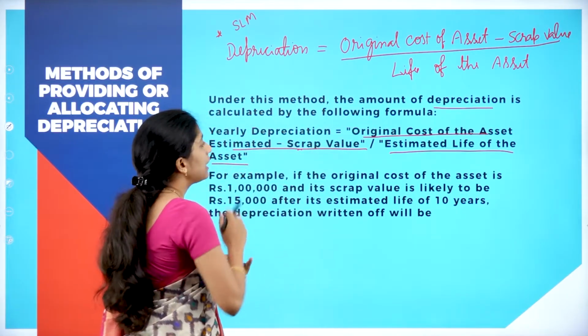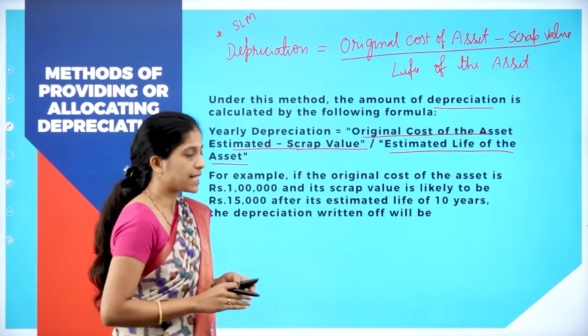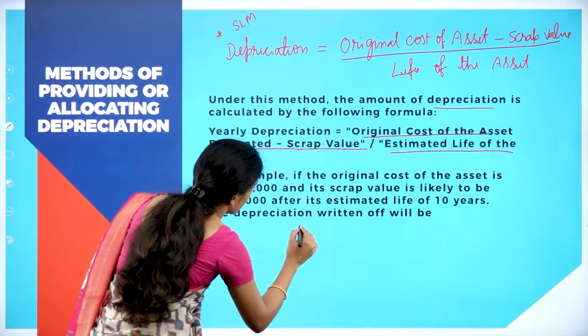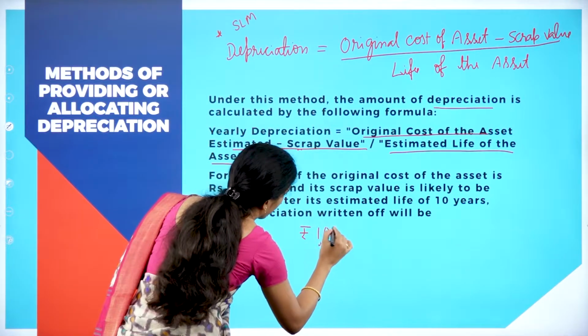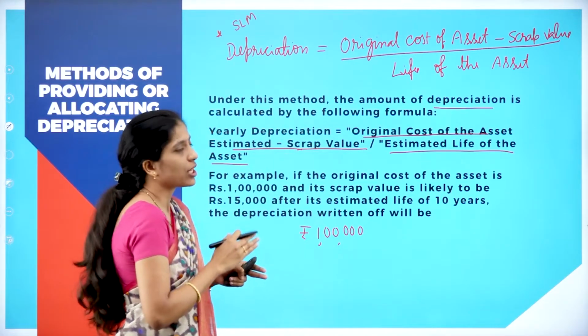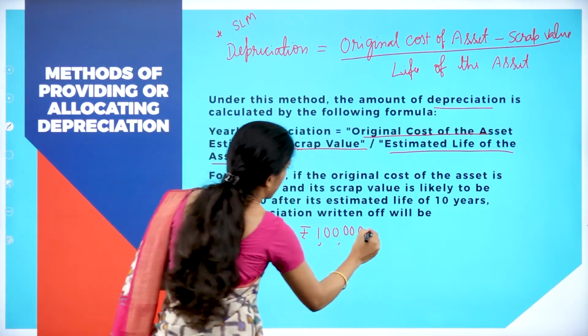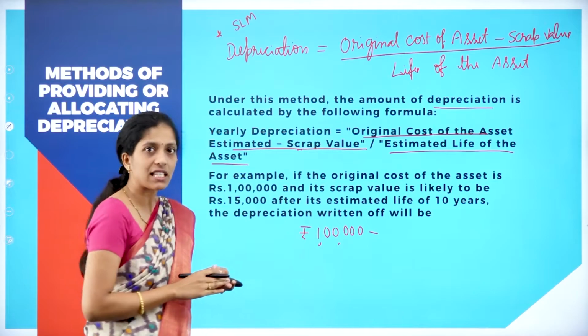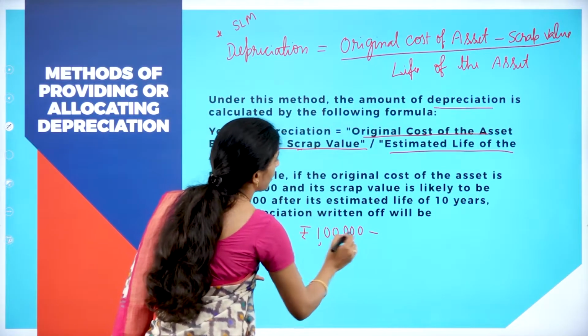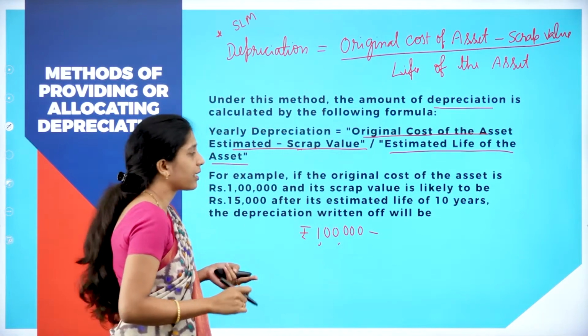For example, if the original cost of the asset is rupees 1 lakh. Now what is the formula? Original cost of the asset minus scrap value. Suppose they have not given the scrap value, then original cost divided by life of the asset. Okay.